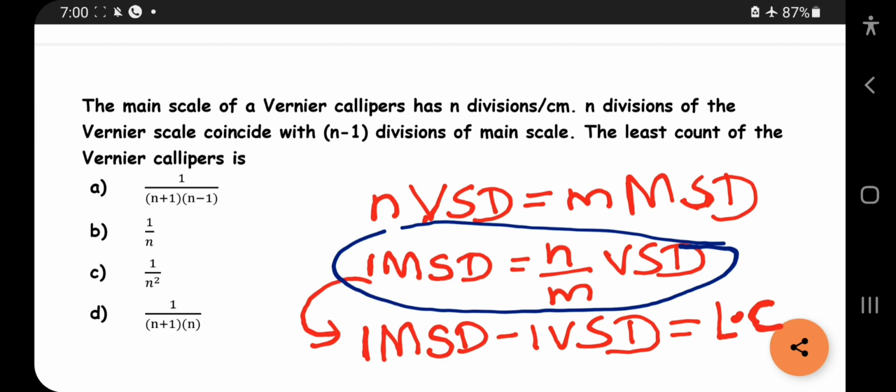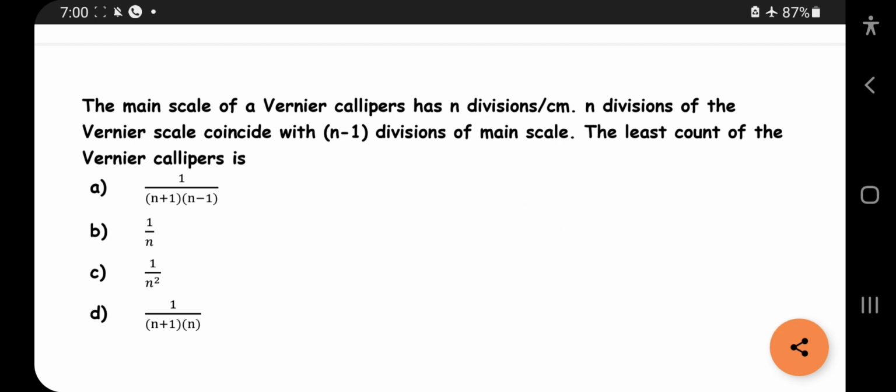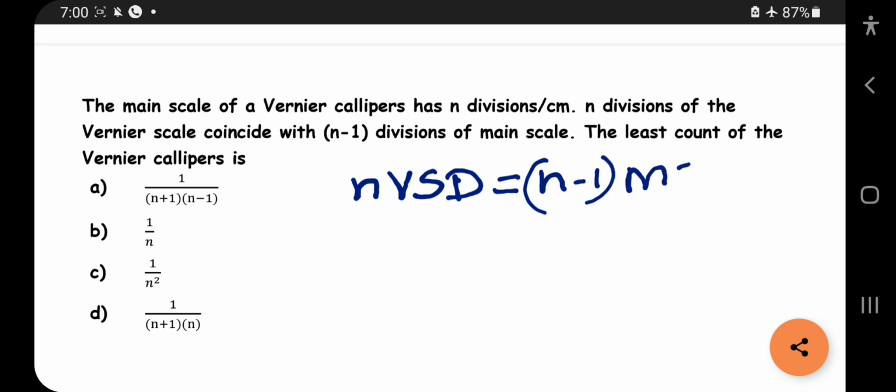So what we are going to do now is, here what they have given, they gave n Vernier scale divisions is equal to n minus 1 main scale divisions.